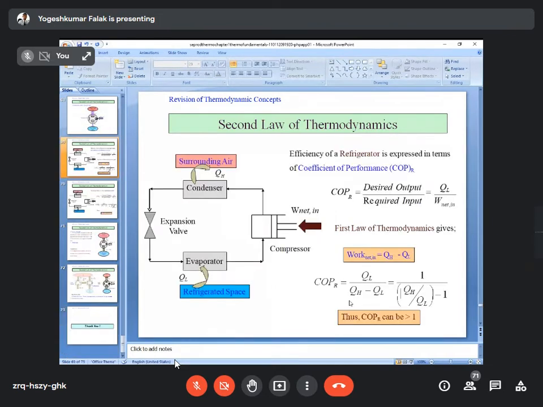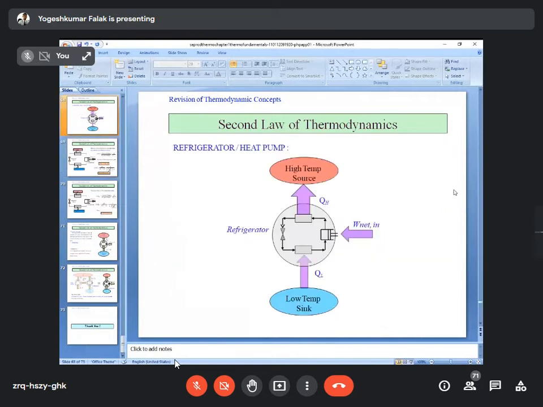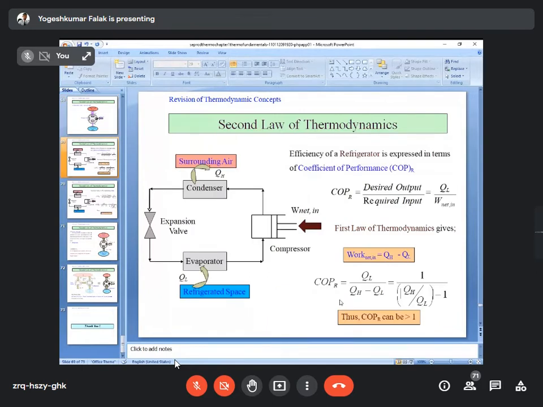See here, the efficiency of a refrigerator is expressed in terms of the coefficient of performance. So the coefficient of performance of the refrigerator, R stands for refrigerator, is the desired output upon required input. So the desired output is QL. हमें जो चीज है उसको ठंडा रखना है। रेफ्रिजरेटर हम क्यों यूज करते हैं? किसी भी चीज को ठंडा करने के लिए, सही है? और टू प्रिजर्व, राइट? To preserve it, so you can consider the desired output effect for the refrigerator is QL, and to get that QL we require some input, that is work done on the system, right?